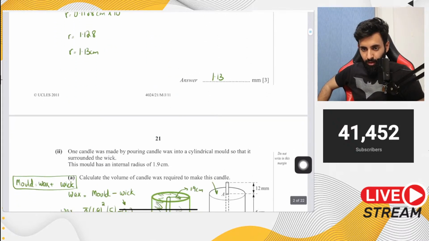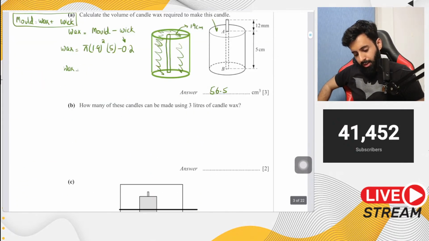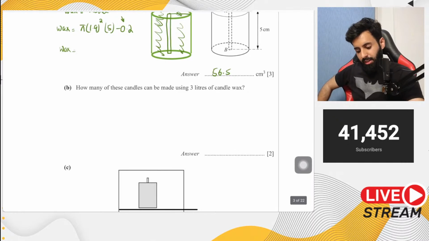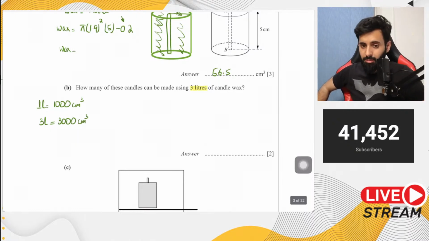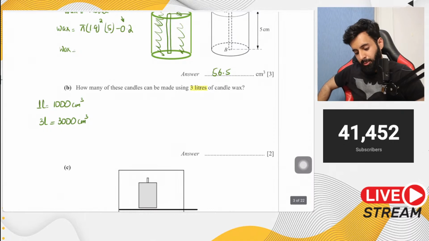Okay, all right, now here's part B. How many of these candles can be made using 3 liters of candle wax? Now notice there's yet another conversion in this question, and that's this 3 liters. So 3 liters will be how many centimeter cube? For that you need to know that 1 liter equals to what? 1 liter equals to 1000 centimeter cube. That means 3 liters will be equal to 3000 centimeter cube. Now all these conversions will not be given to you, so make sure that you memorize them very well.